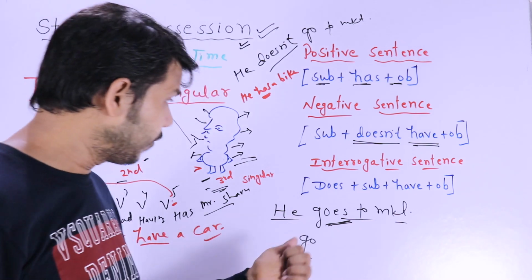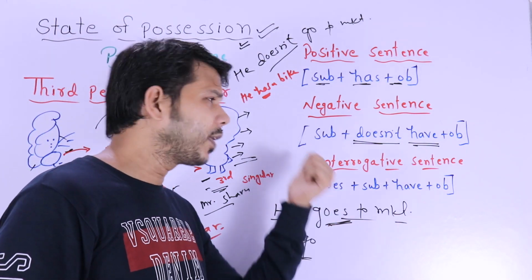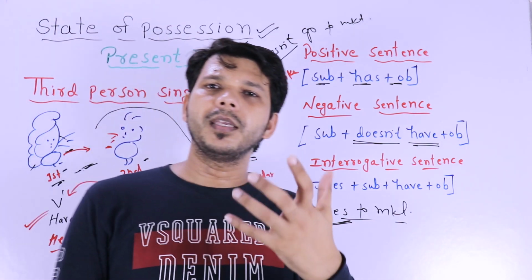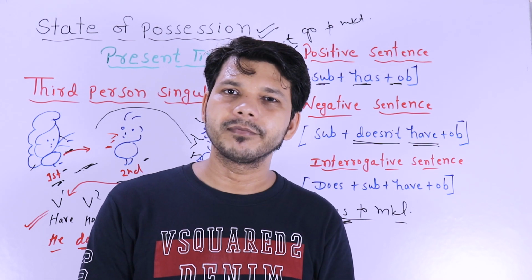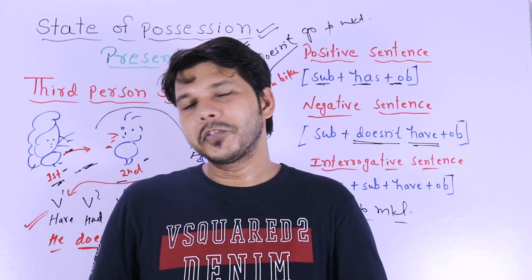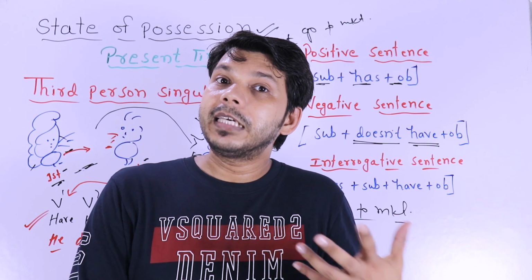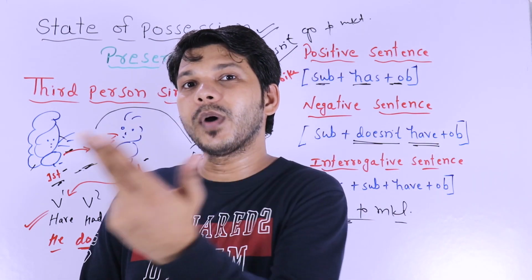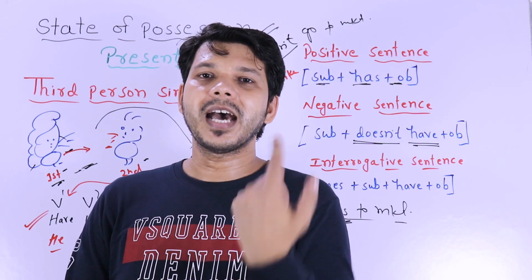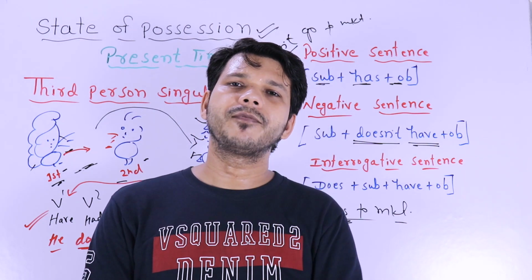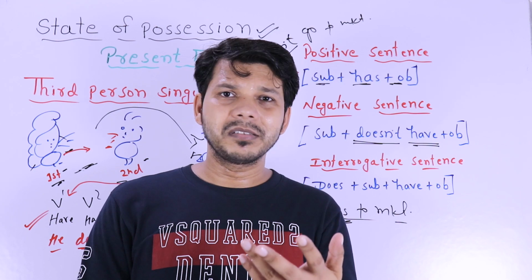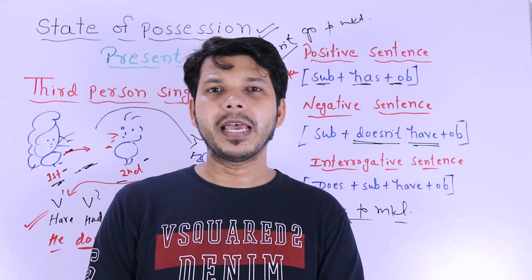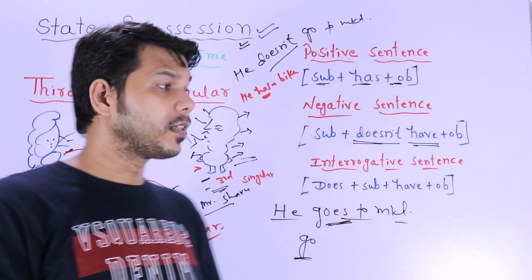Okay. If you talk about WH questions, you can put like, how much money does your father have? How many saris does your mother have? How many bikes does your brother have? How many smartphones does your wife have? Then the answer would be, my wife has 2 smartphones, my brother has 2 bikes, my father has only 1 car, this kind of answer.